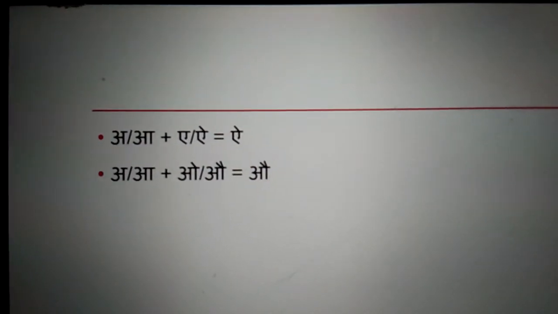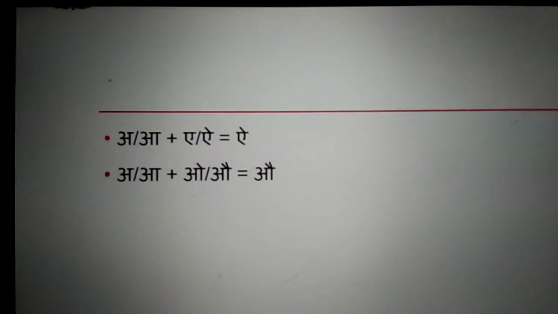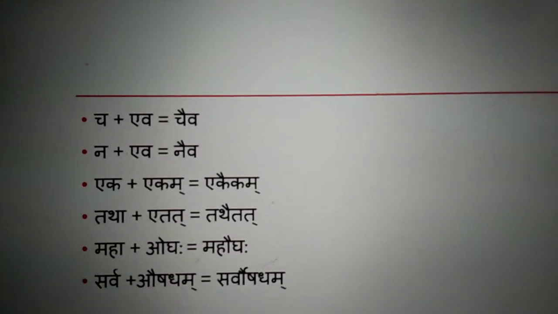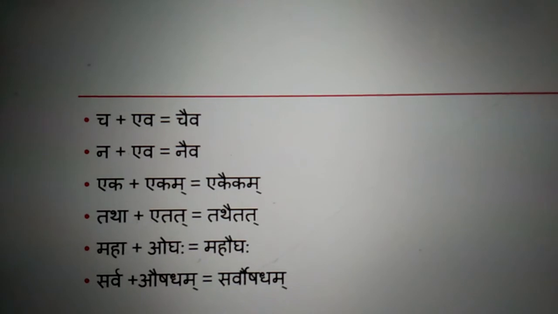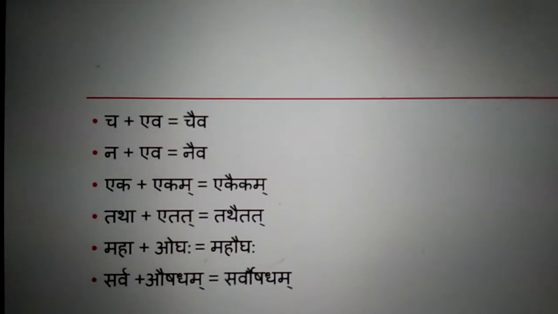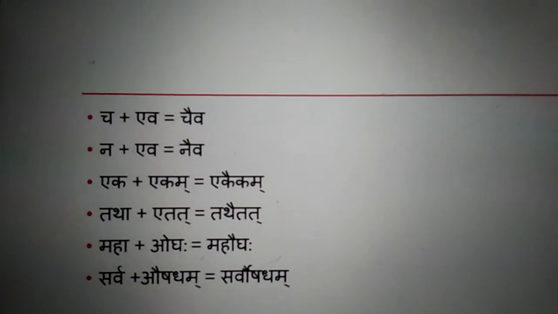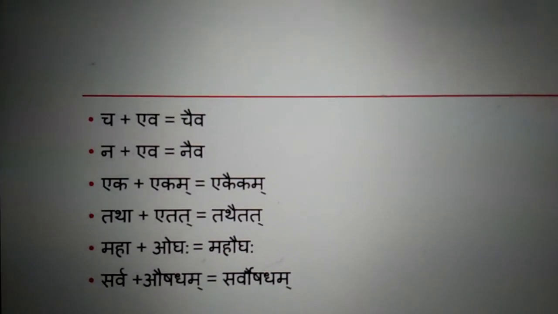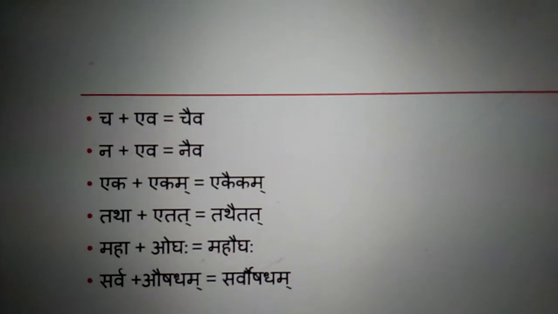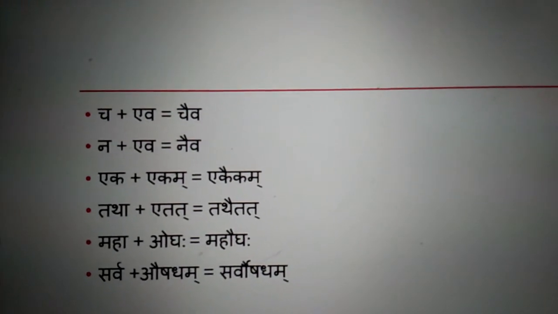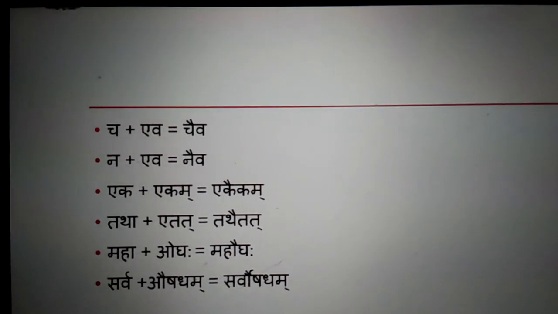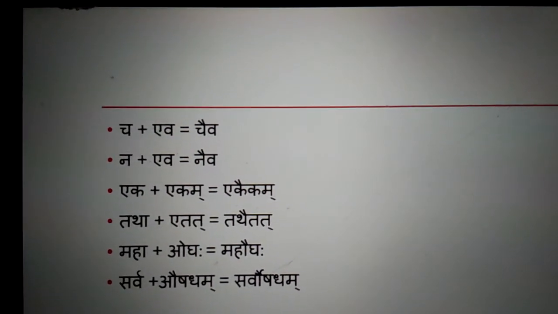So let us go through a few examples. These are the examples. Cha plus eva. The last vowel of the word cha is a, and the first vowel of the word eva is a, and these two letters are adjacent to each other.